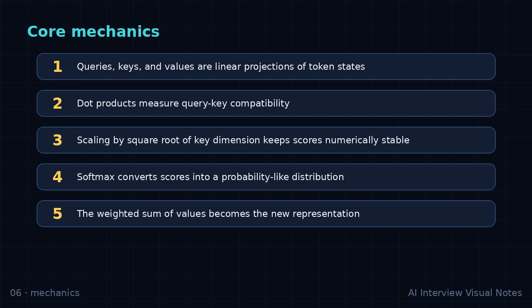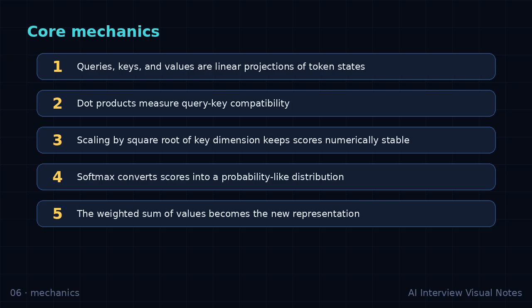Common traps. Skipping the scale can make softmax too sharp when dimensions grow. Attention weights are not always a perfect explanation of reasoning. Every token attending to every token creates quadratic cost. Masks may be required to block future or padding tokens.